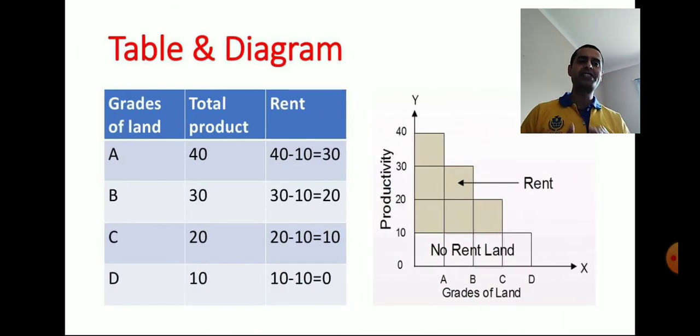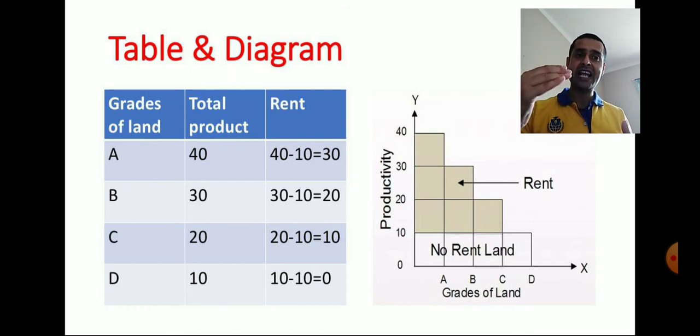Talking about the table and diagram, you can see clearly in the given table, the first column shows grades of land: A grade land, B grade land, C grade land, and D grade land. The second column shows the total product. The unit can be metric ton, kg, quintal, whatsoever: 40, 30, 20, and 10. When lands are graded, their fertility power and their production also change.